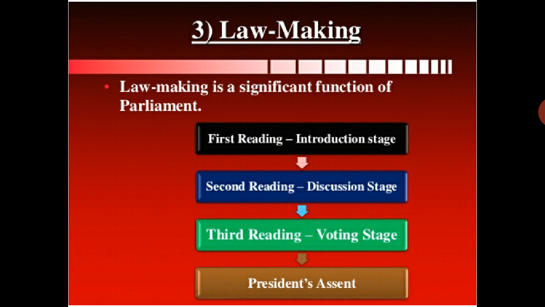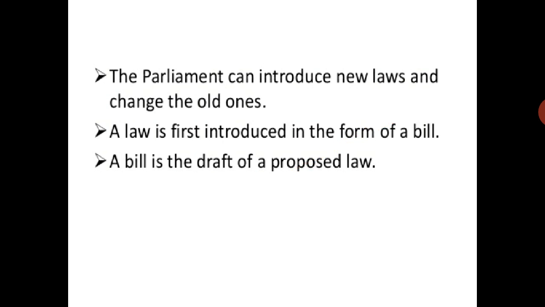So last is the president's assent. It is not that whatever they want, they can just give. First the introduction stage, then the discussion stage, then the voting stage, and then the president approves.